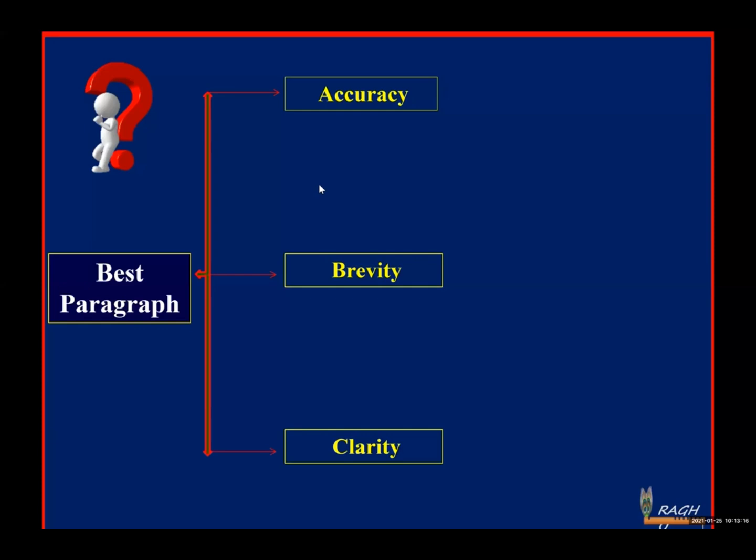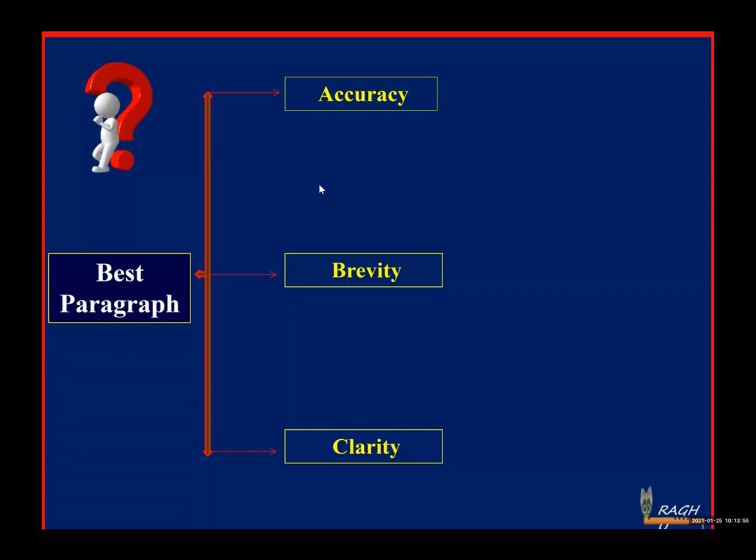That means what? Being a writer, first you should have clarity about what you are trying to convey to the reader. If you have the clarity, then you can also convey the information clearly to the reader. But if the writer doesn't have the clarity, the same confusion will be transferred to the reader also. The reader is unable to understand what you are trying to convey. The ultimate goal of writing is providing the information with clarity.